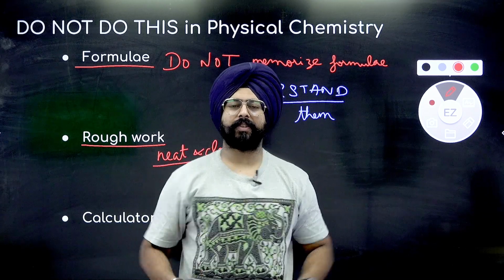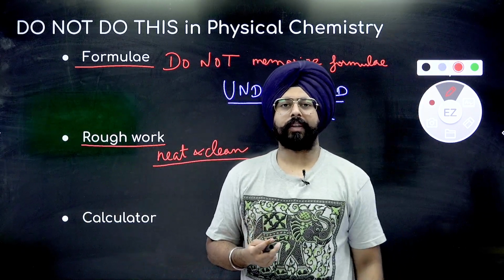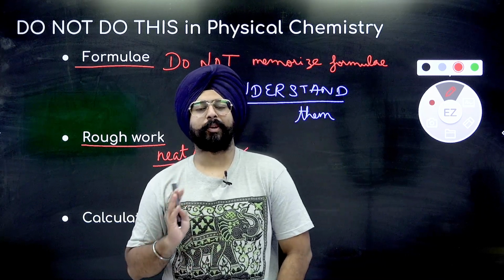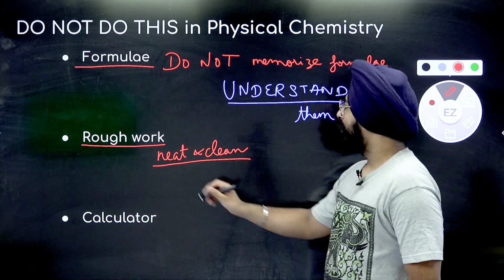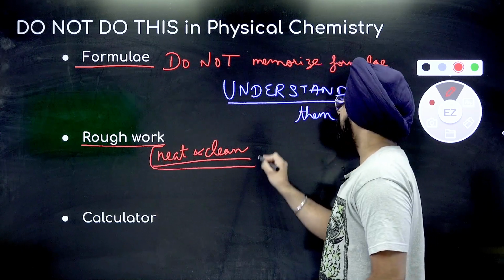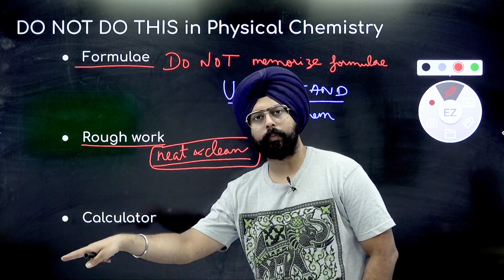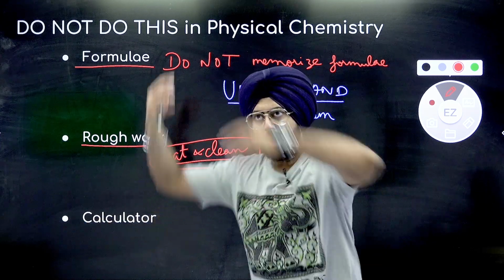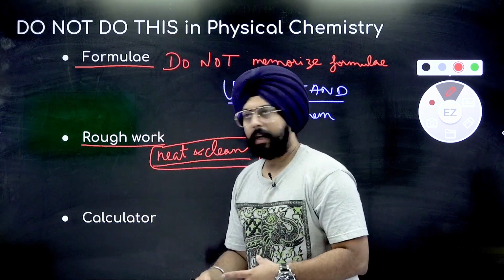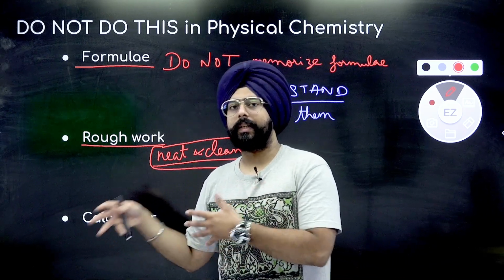You tick that answer, being very happy that you solved the question correctly, but then later on you realize you've gotten a negative mark. Has happened to you, I'm pretty sure. So people, what you have to do is make your rough work neat and clean so that every step of your calculation is visible to you, so that you can check your calculation at a glance. And if you have a lengthy calculation, neat and clean rough work will make sure that you avoid silly errors.